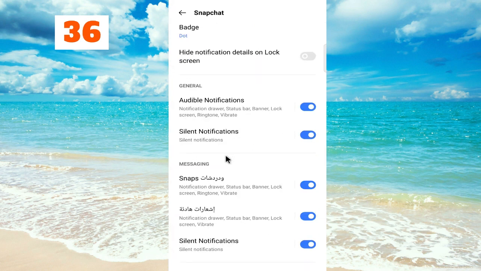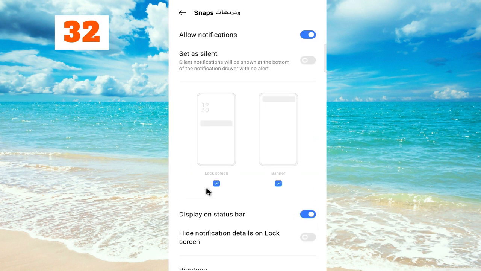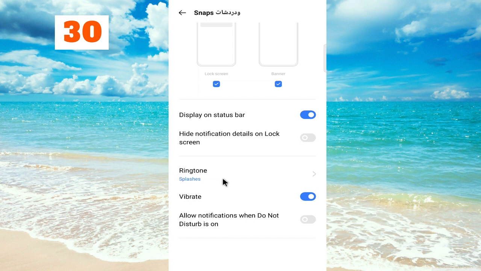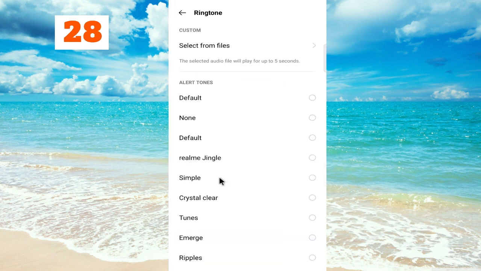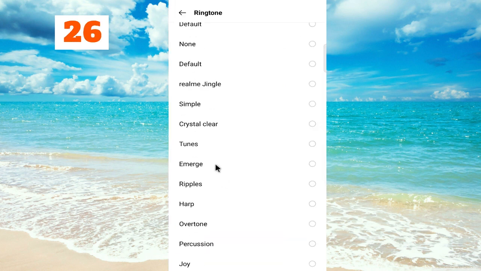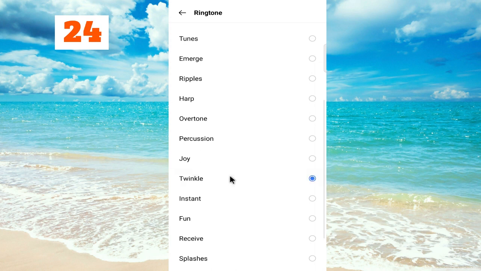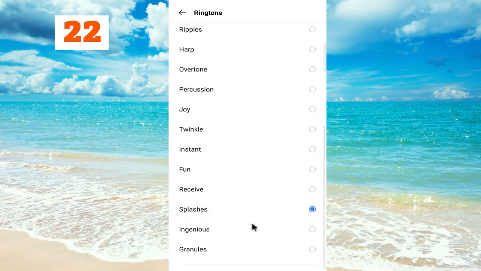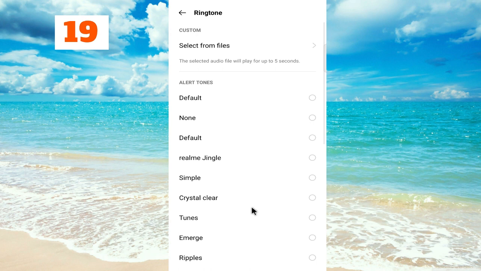Now go to messaging Snapchat, click on this, and as you can see the ringtone option is here. Click on this. Now choose your desired sound for notification. If you want to use custom notification, you can also select it from here. Just click on this and the option for custom ringtone will appear.